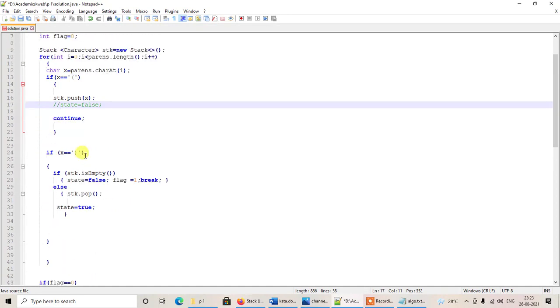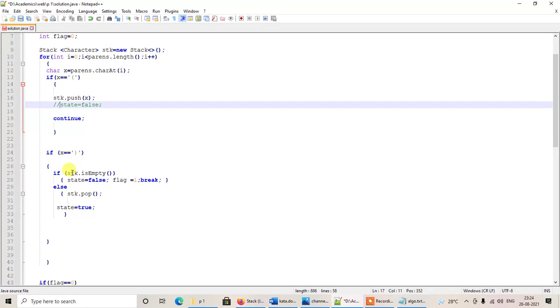So if we encounter a closing bracket, then first of all we'll have to check whether the stack is empty or not. If we encounter a closing bracket and we try to pop some value from the stack and we find that the stack is empty, that means for our closing bracket there was no corresponding opening bracket.